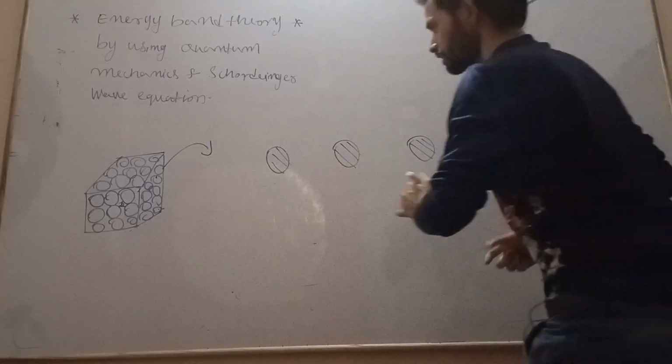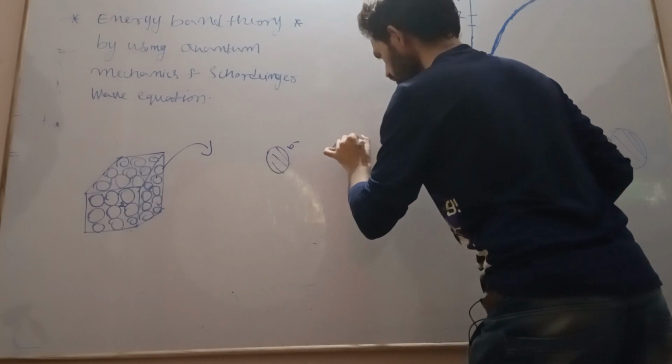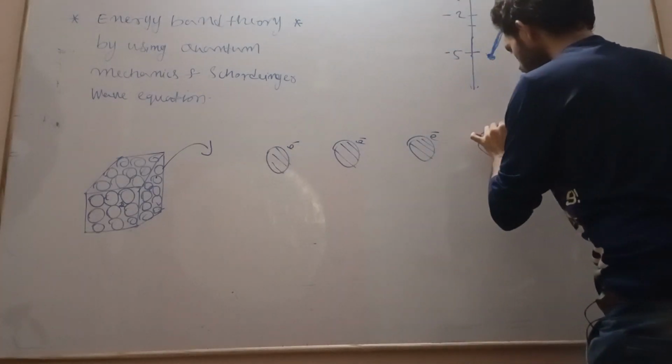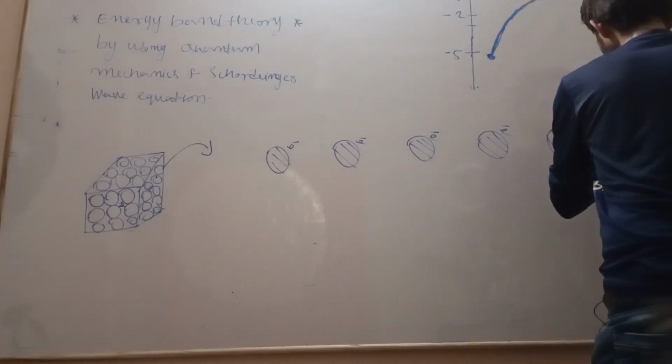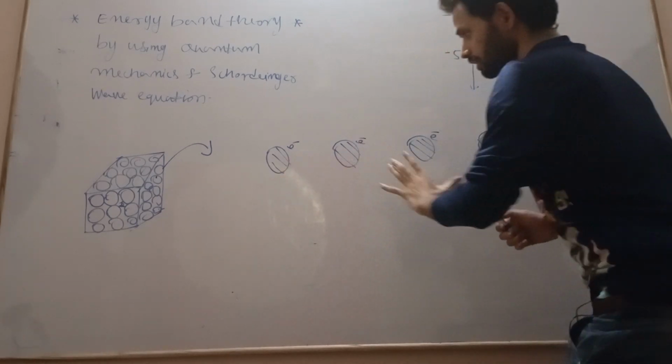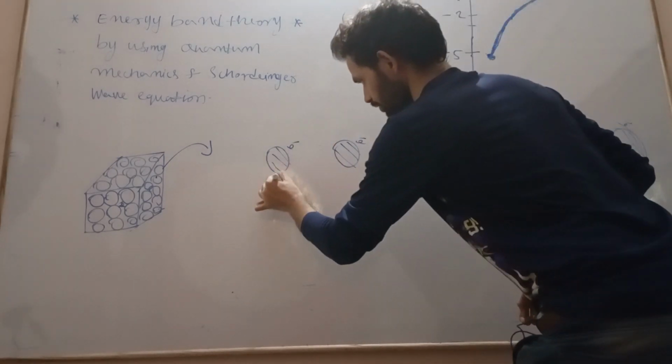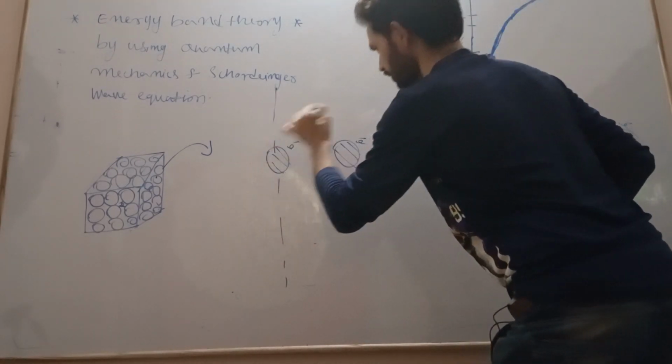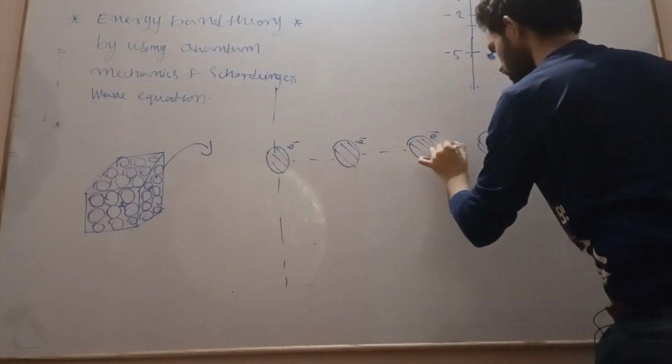So let us see this. This is an electron which is bound to an atom. See, now this is the atom. This is my y-axis, and this is my x-axis.